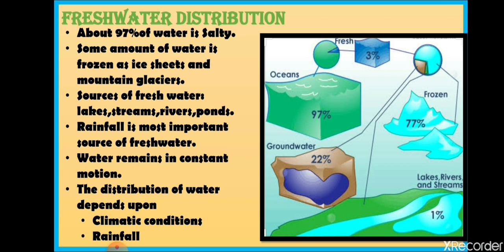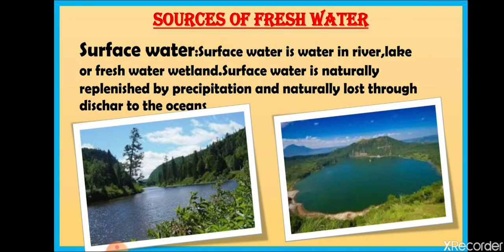Now next, rainfall and climatic conditions. It is obvious that a place that receives maximum rainfall, good rainfall, will have more availability of water. Now let's have a look at the sources of fresh water. From where do we get the fresh water? We get fresh water from surface water. Surface water, that is rivers and lakes, are all sources of fresh water.